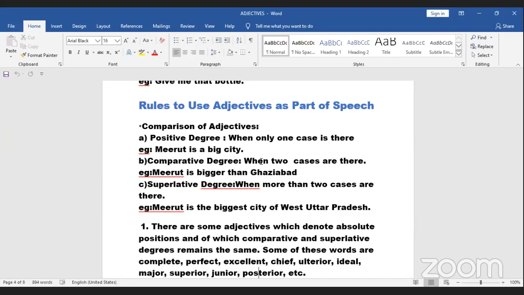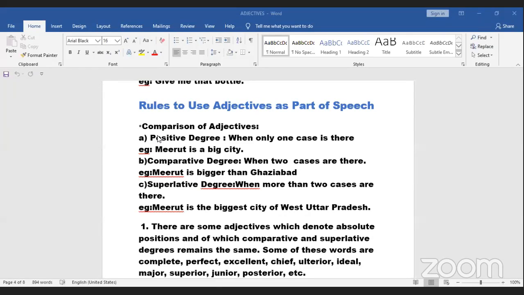There will come a time when you have to compare the nature of two nouns or compare two natures of one noun. So there will be comparison. For comparison purposes, there are different forms or degrees of adjectives. Listen to me carefully, please.